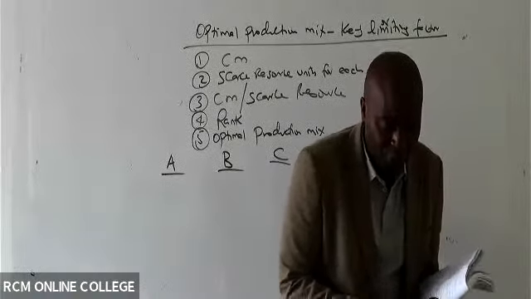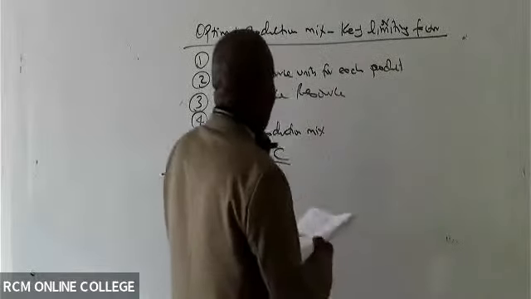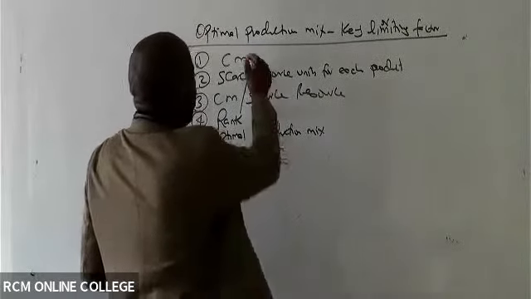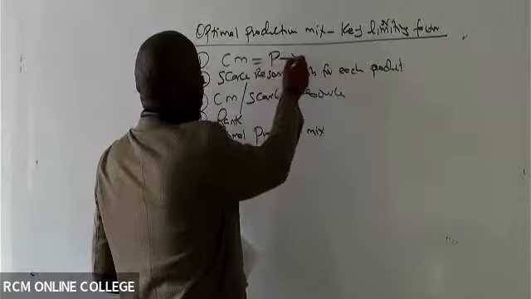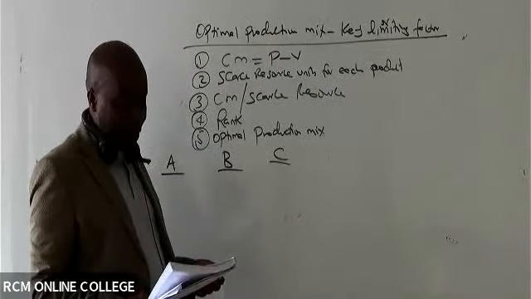Already they have all of them. They are saying that you see the contribution margin. Anytime they want us to get contribution margin, it is price minus what here, somebody? Variable cost. It's price minus variable cost.